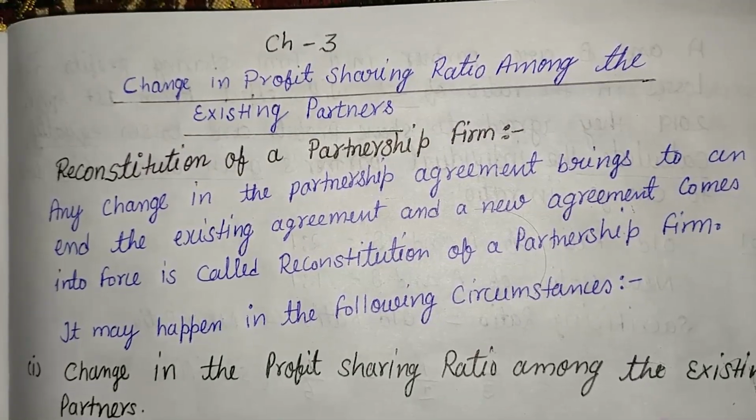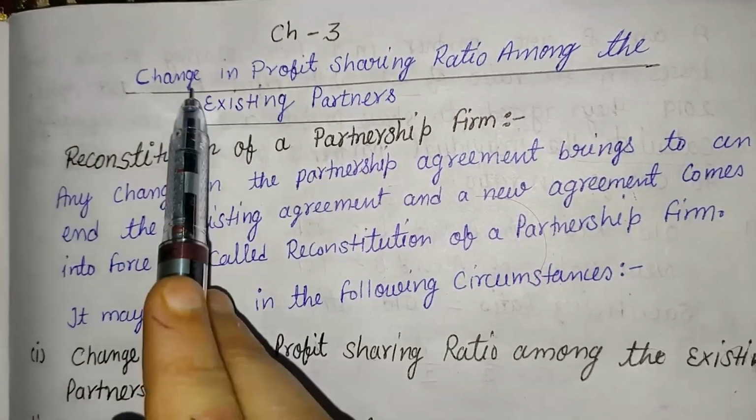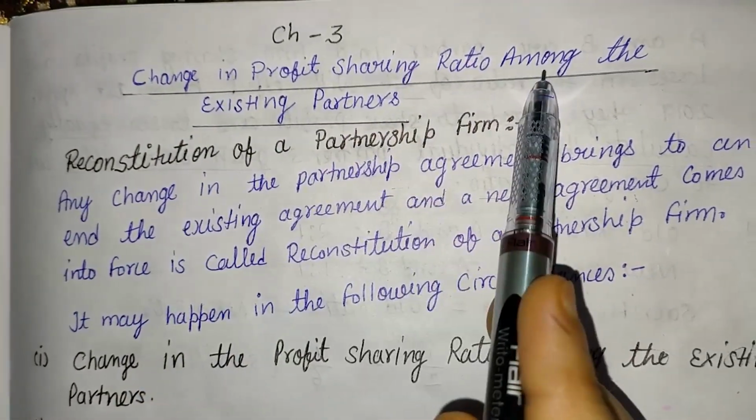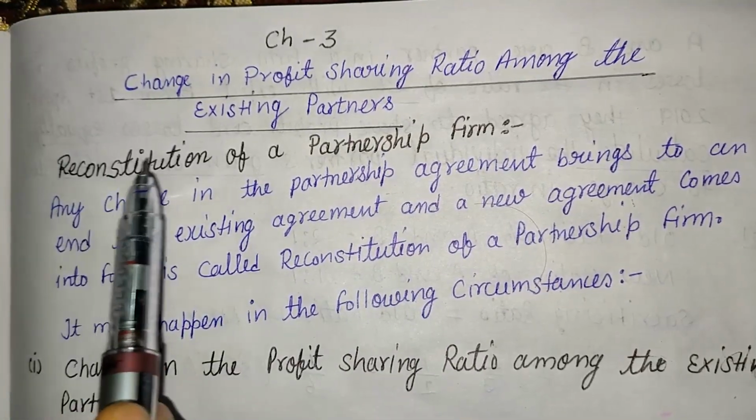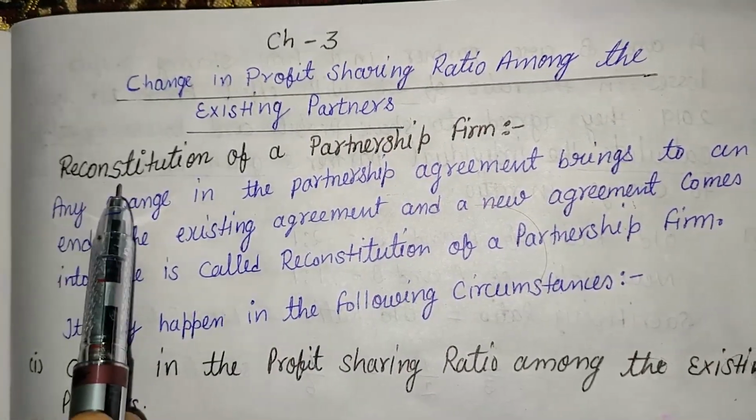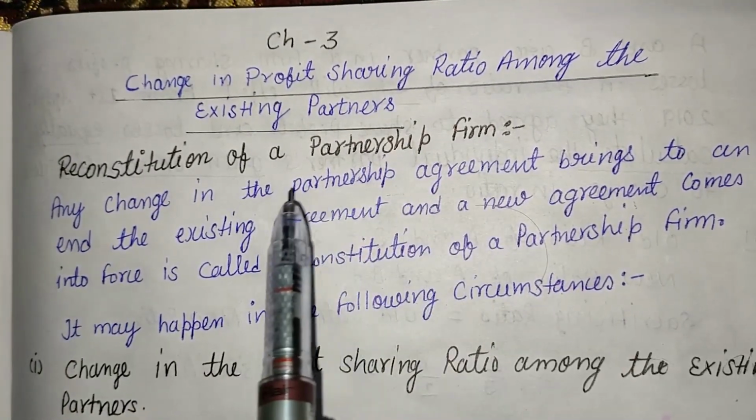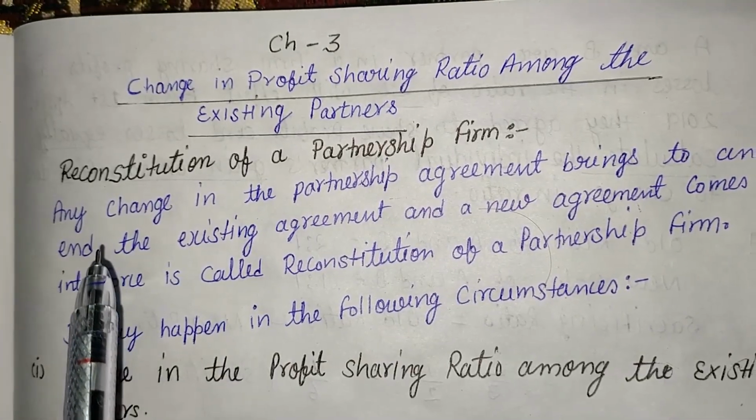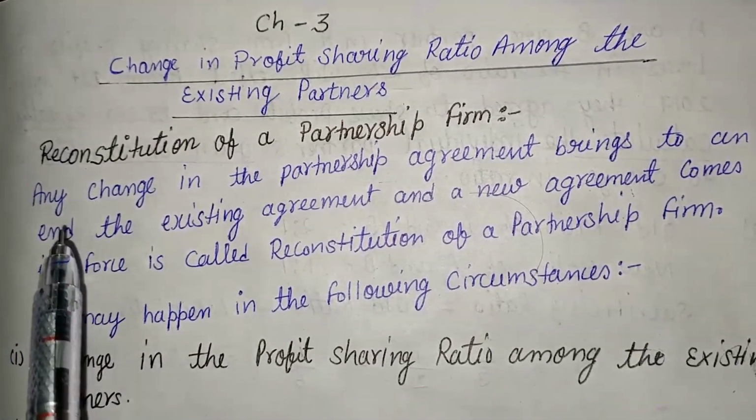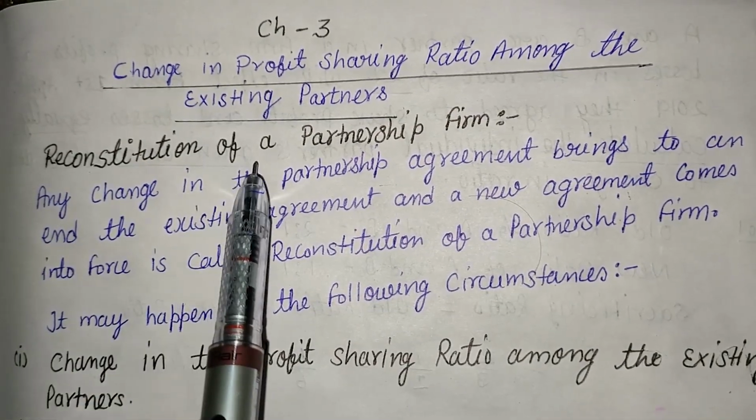Hello student, today we are going to start our new chapter, that is chapter 3, change in profit sharing ratio among the existing partners. Here the first topic is reconstitution of a partnership firm. It means when the old partnership comes to an end and a new partnership starts, that is called reconstitution of a partnership firm.